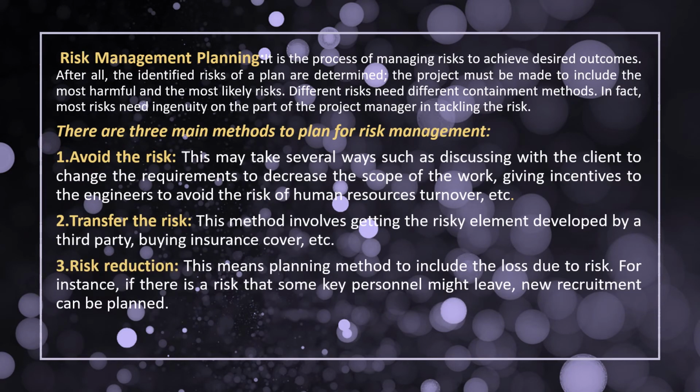Next we can see risk management planning. It is a process of managing risks to achieve desired outcomes. After we identify all the risks, we'll try to eliminate them. We look at which is most harmful, which is most likely, and which is less so, and we manage those accordingly. Here three methods are there for planning the risk management: avoid the risk, transfer the risk, and risk reduction.